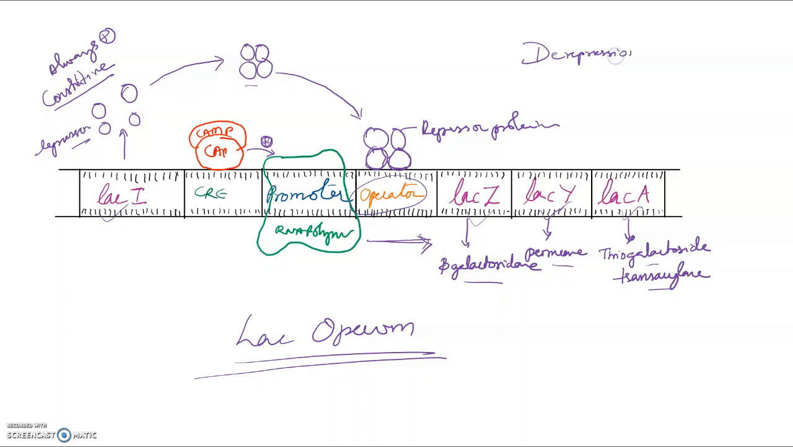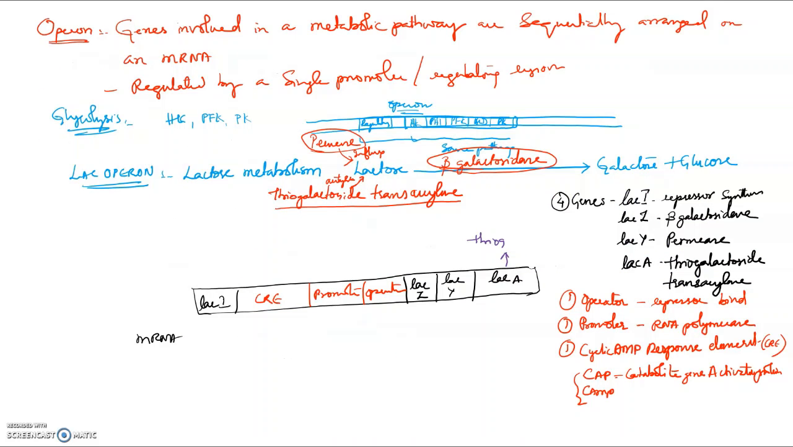Lac Operon is basically a model of derepression. What is an operon? Genes involved in a metabolic pathway which are sequentially arranged on an mRNA. This particularly occurs in prokaryotes. There are so many operons like that.